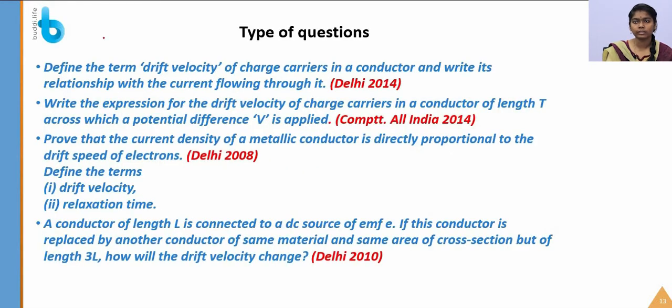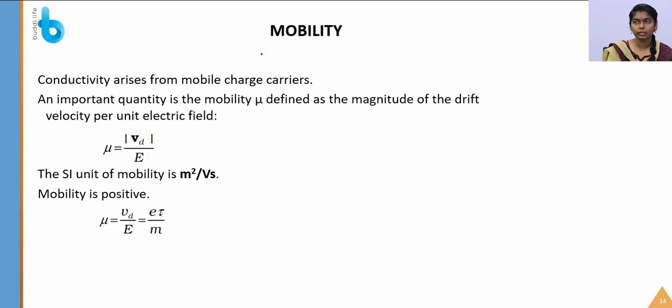Okay students, so these are the types of questions that we get from drift velocity. These are past questions. I will take a sample for you, so just go through it. Let's see what mobility is. It is asked as a very short answer. So what is mobility? Mobility is nothing but the magnitude of the drift velocity per unit electric field. So this is known as mobility.